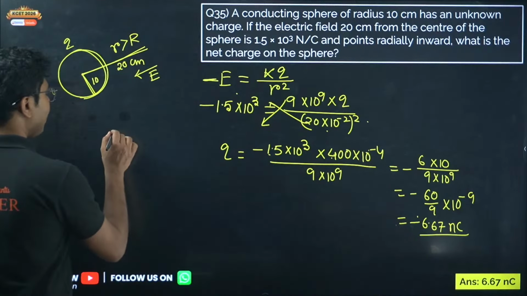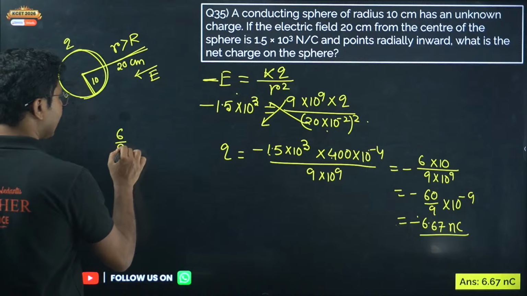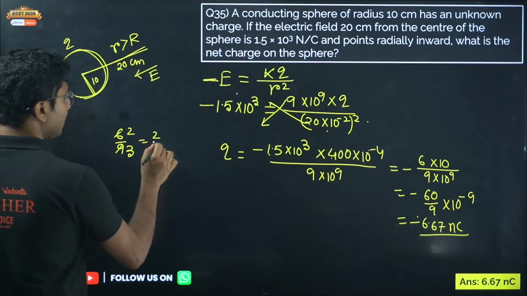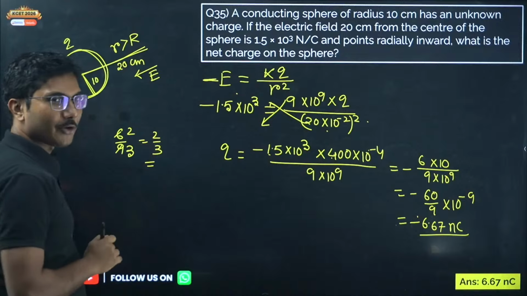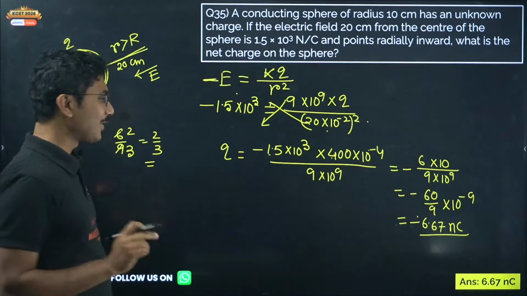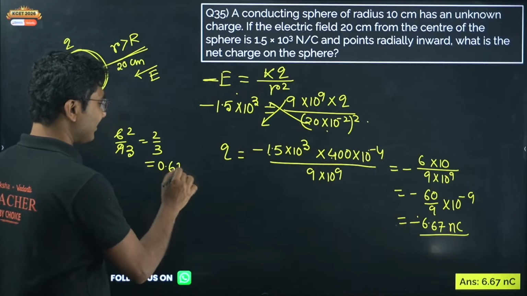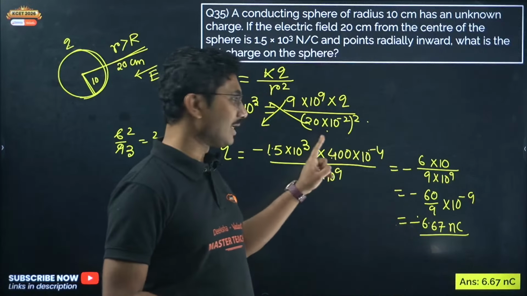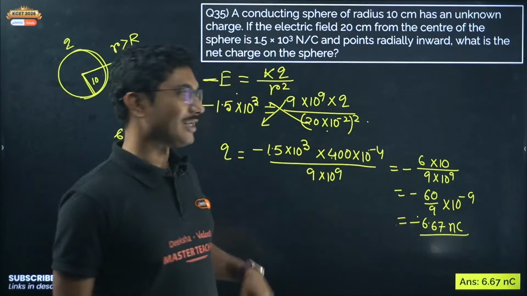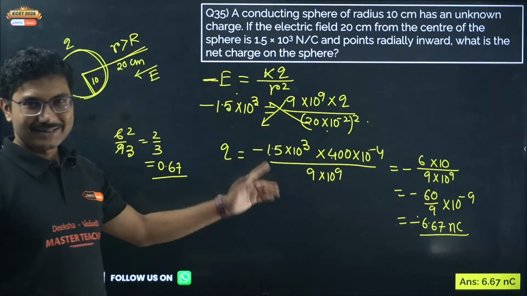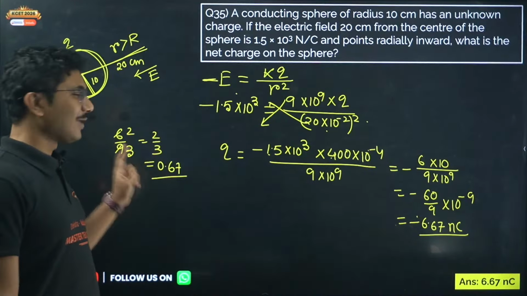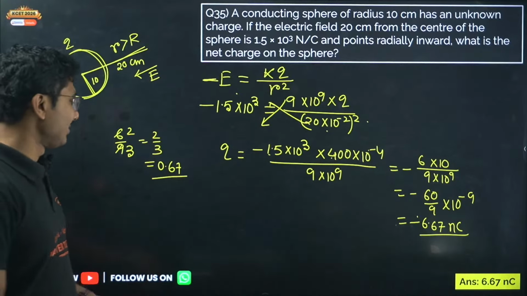So if you are doing 10 to the power of minus 8, it will be 6 by 9, that is 2/3. 2/3 is not 1.5, it is 0.67. It is 6 coming in the numerator, 9 in the division, not 9 by 6. It is 6 by 9, so 2 by 3 is not 1.5, it is 0.67.